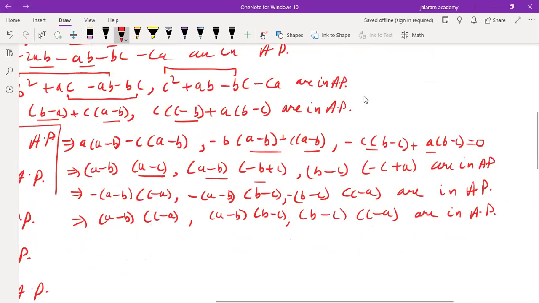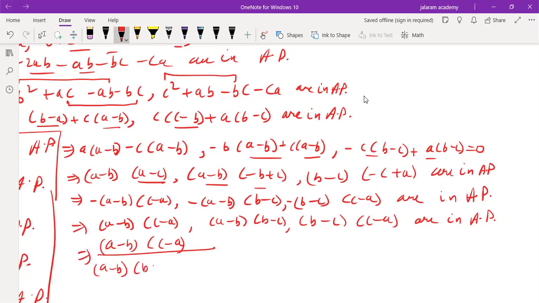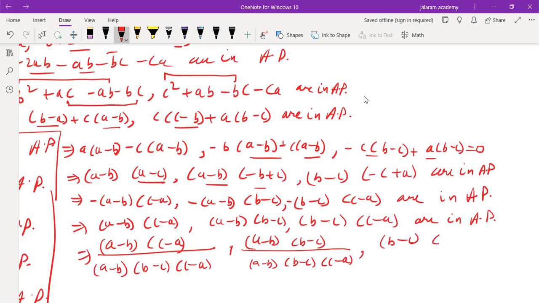Now if we divide by (a minus b) into (b minus c) into (c minus a): first term, (a minus b) into (c minus a) over (a minus b) into (b minus c) into (c minus a), comma, (a minus b) into (b minus c) over the same product, comma, third term (b minus c) into (c minus a) over the same product are in AP.